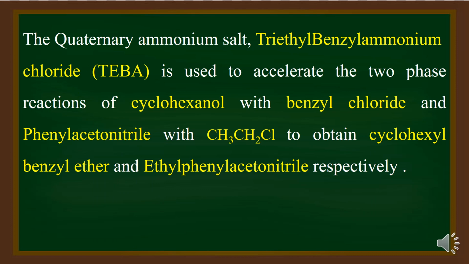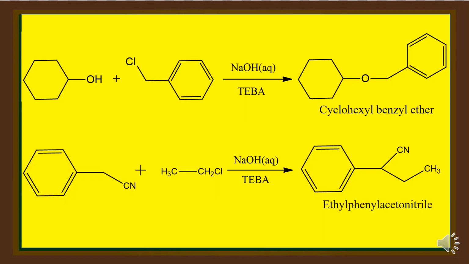Similarly, the quaternary ammonium salt, triethyl benzyl ammonium chloride, which is referred to as TEBA, is used to accelerate the two phase reactions of cyclohexanol with benzyl chloride and phenylacetonitrile with ethyl chloride to obtain cyclohexyl benzyl ether and ethyl phenyl acetonitrile respectively. The reactions are given here.